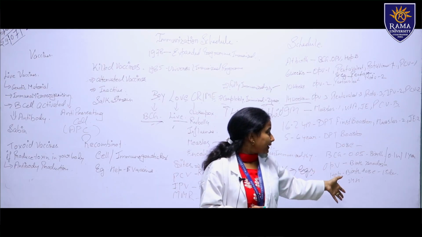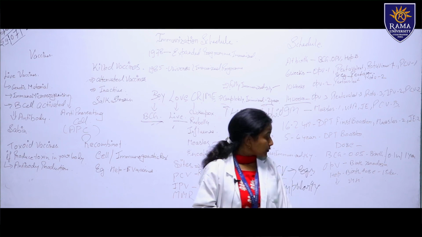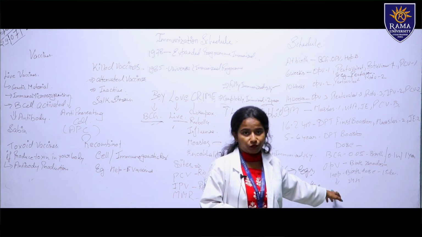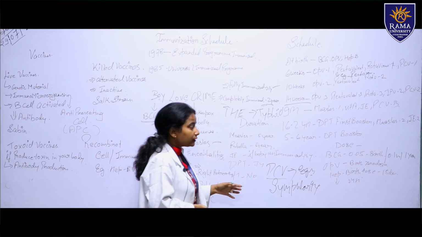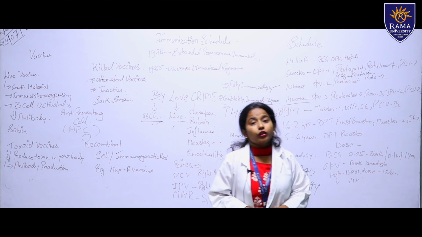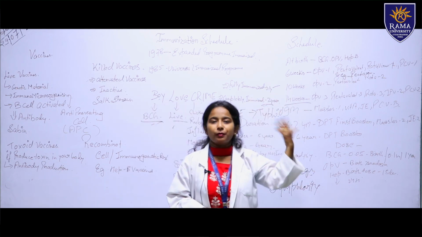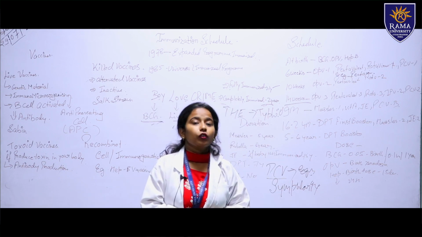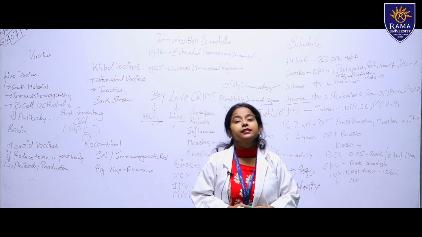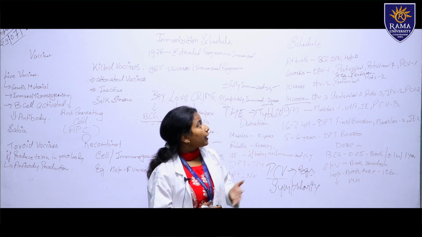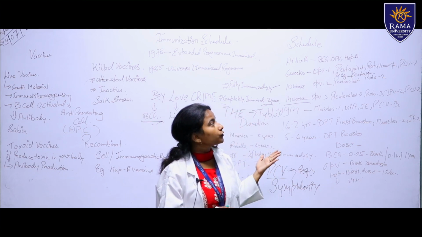Hepatitis B birth dose can be given within 15 days, but in the case of birth time, we have to give the hepatitis B within 24 hours. At birth, within 24 hours. So what is the site of the BCG? We have to give it to the left upper arm. If we are talking about the muscle, it is the deltoid muscle. Then what are the doses? It is 0.05. OPV we have to give orally. Then rotavirus we have to give orally.